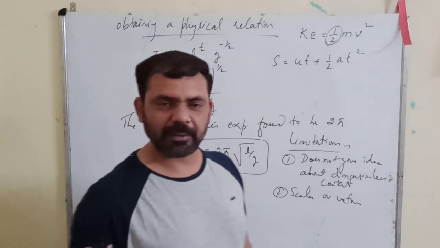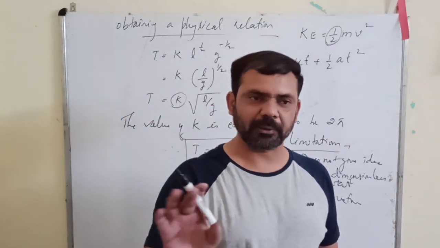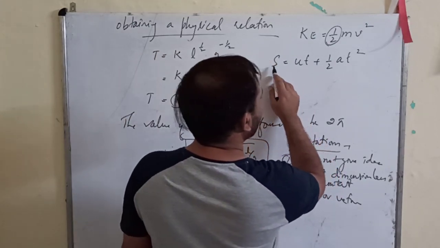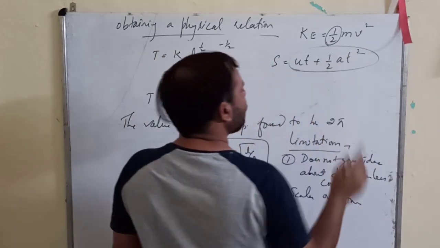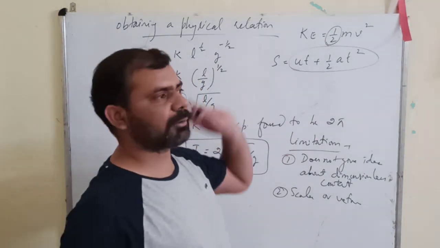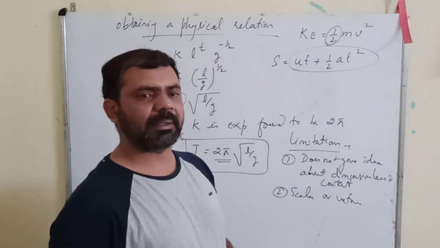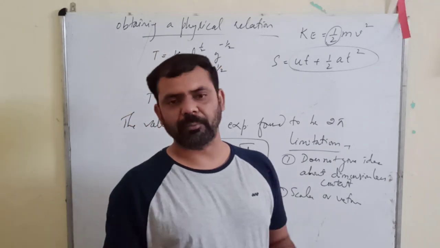You cannot obtain this value by the dimensional method. Another limitation is, if a quantity involves more than one term, you cannot obtain that quantity. Third, it does not tell you whether the quantity is scalar or vector.